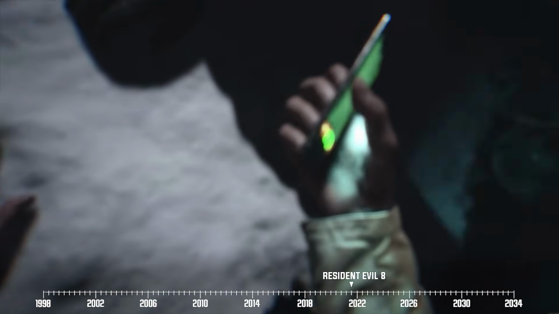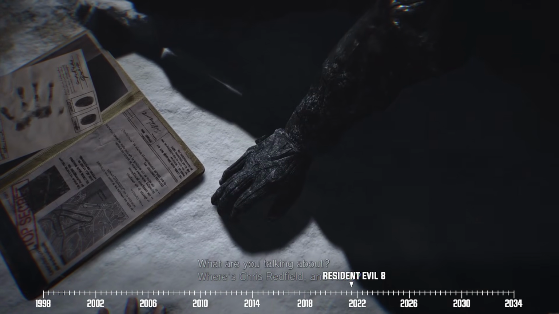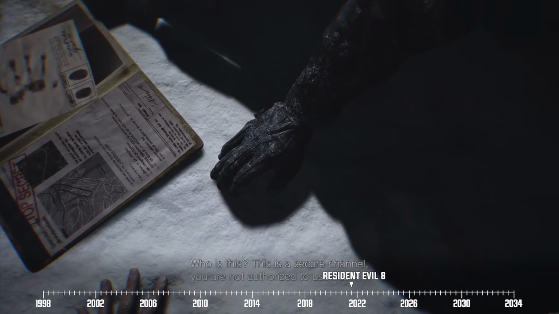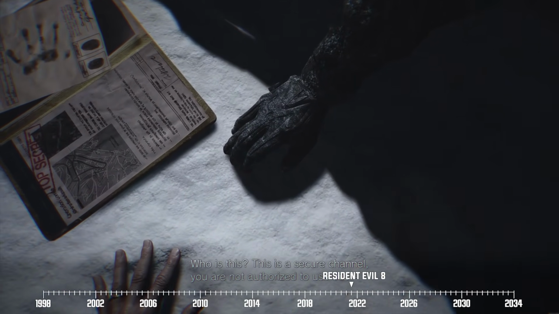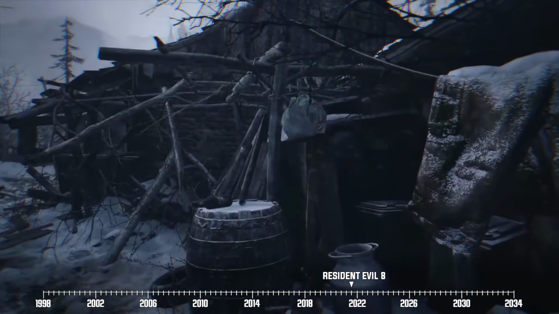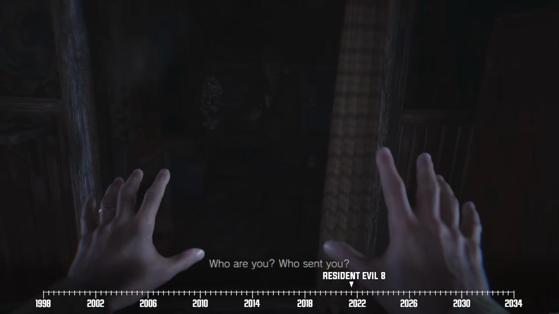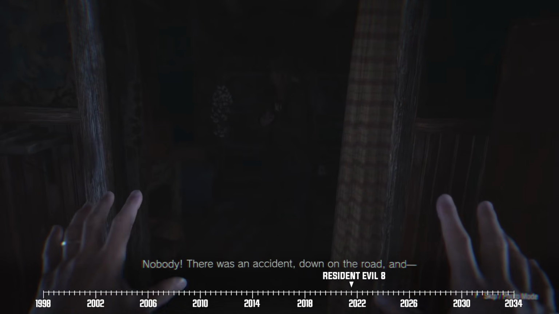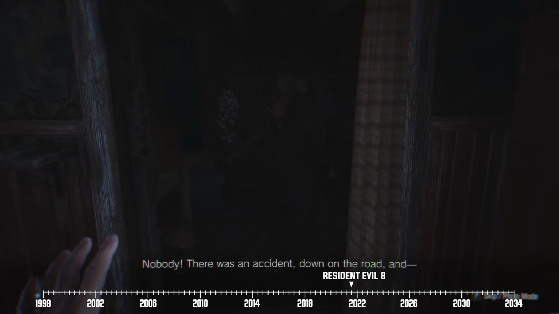Ethan then hears a phone ringing nearby. He answers it and forces the other person on the line to tell him where his daughter and Chris are. But they don't give him anything. The call ends, and Ethan starts to follow a trail of blood, eventually reaching the village. Ethan soon meets one of its inhabitants, Grigory, who asks our hero at gunpoint why he's in their village.